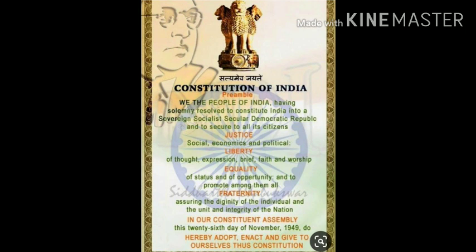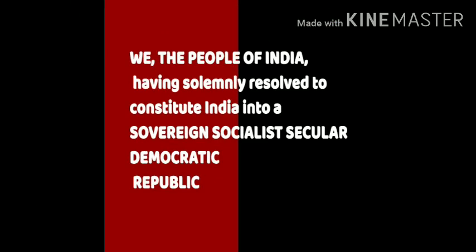Now I will explain this entire paragraph, but before that, I will divide this entire preamble into three parts. The first part reads, "We the people of India, having solemnly resolved to constitute India into a sovereign, socialist, secular, democratic and republic."